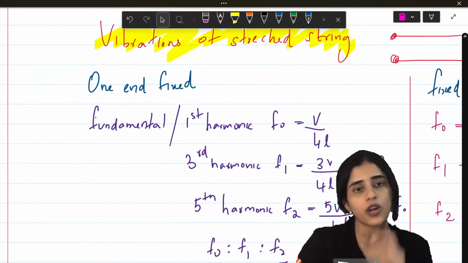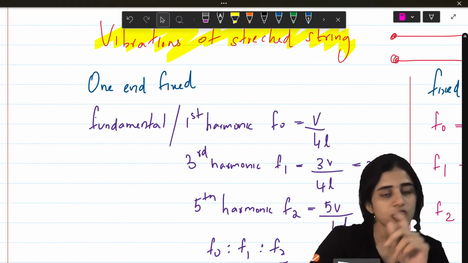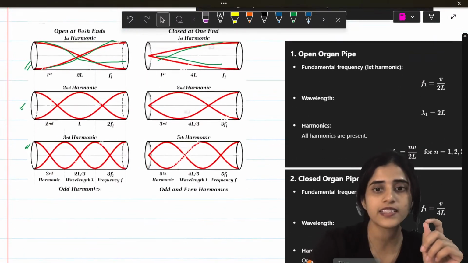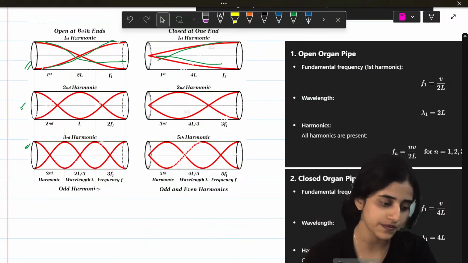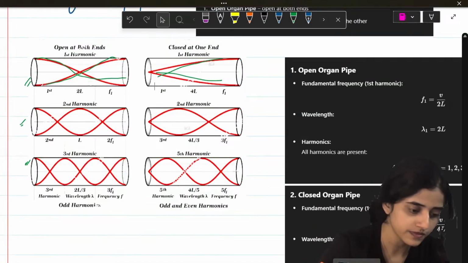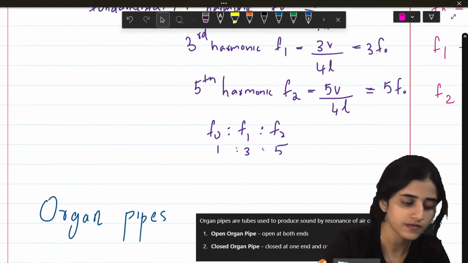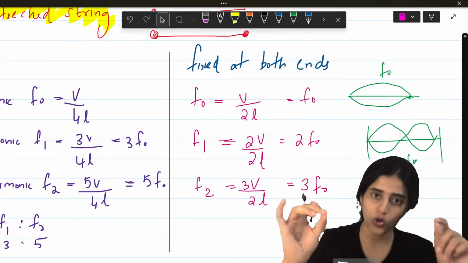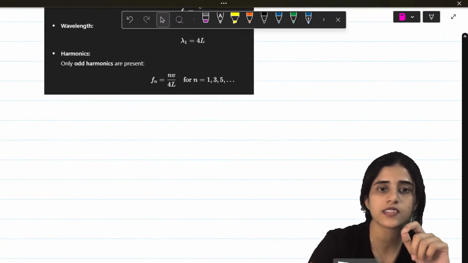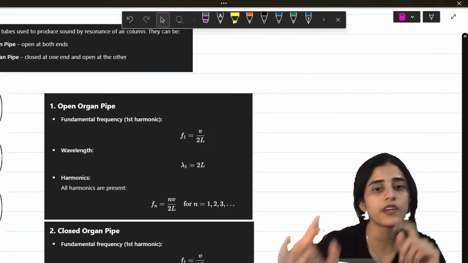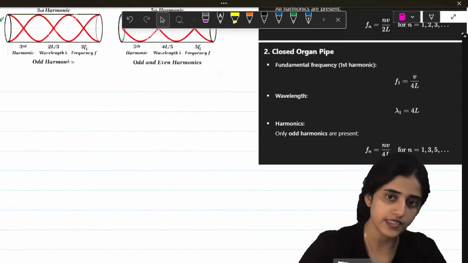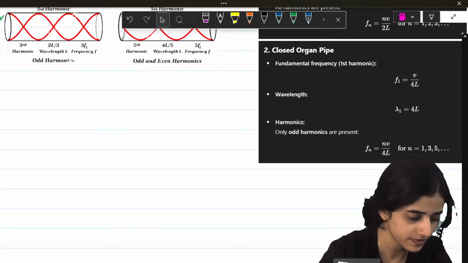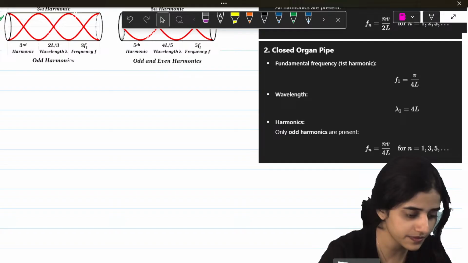So how can we compare? Vibrations of a stretched string with one end fixed is similar to which one? It is similar to a closed organ pipe. If it's fixed at both ends, what happens? It is similar to an open organ pipe. Is this clear?